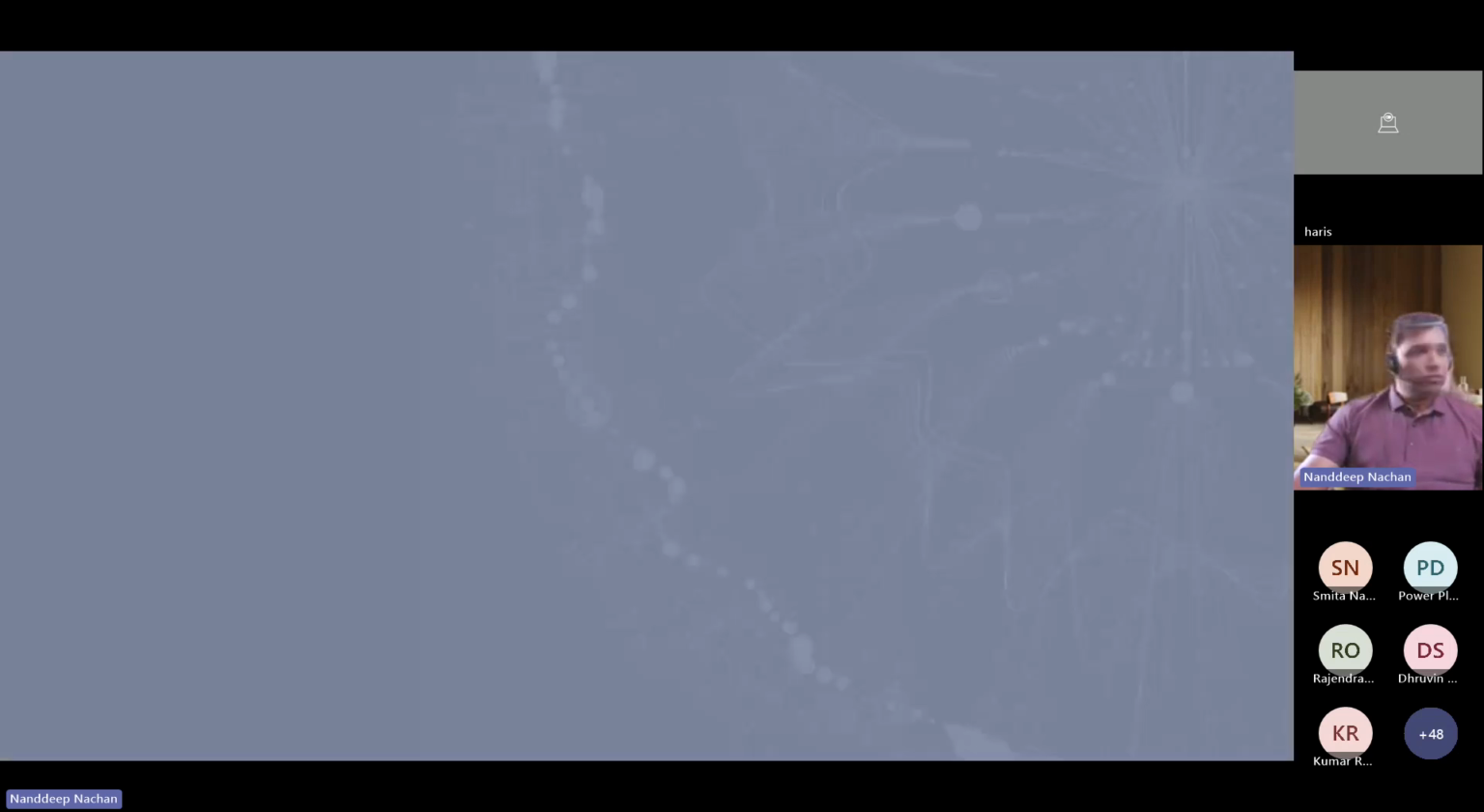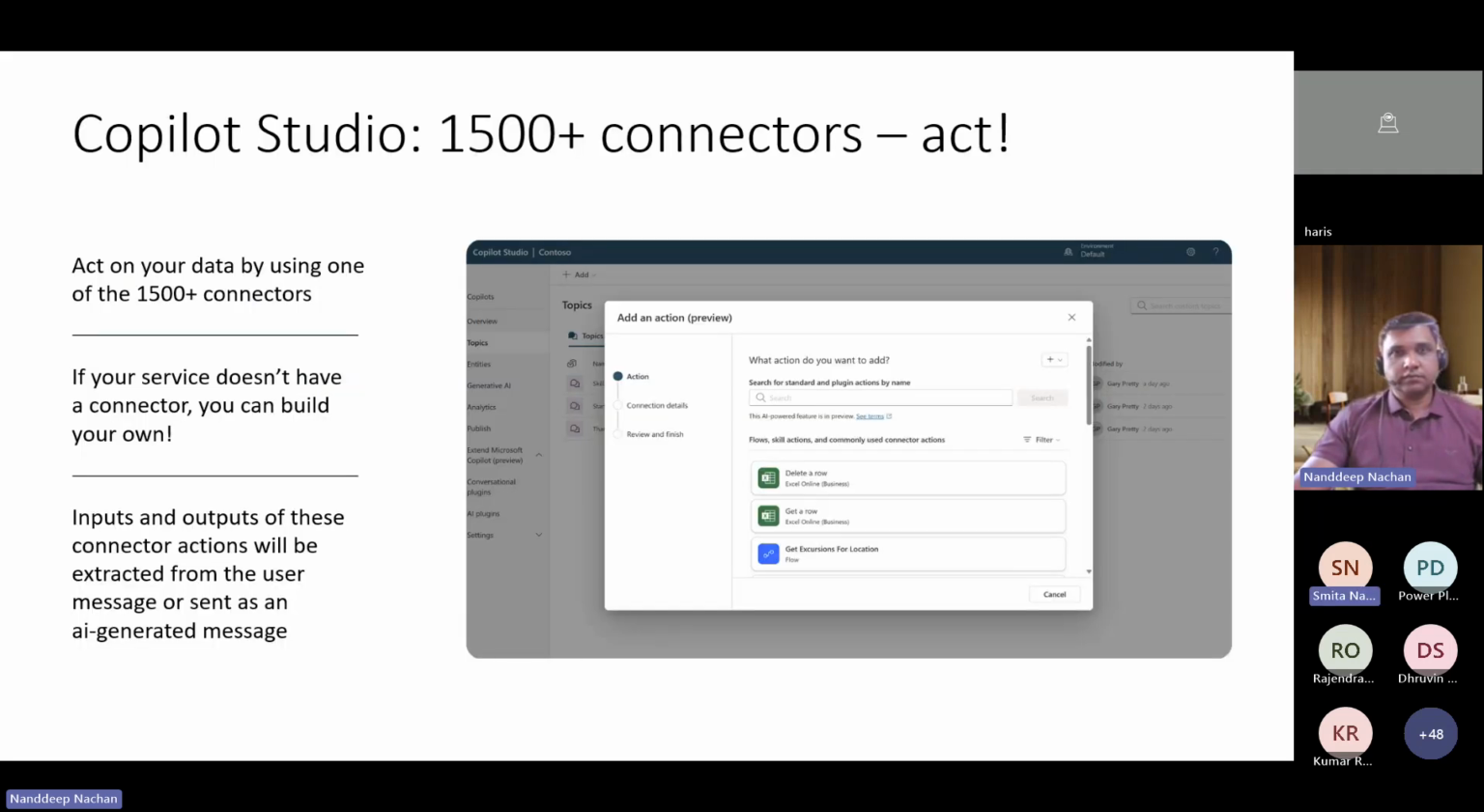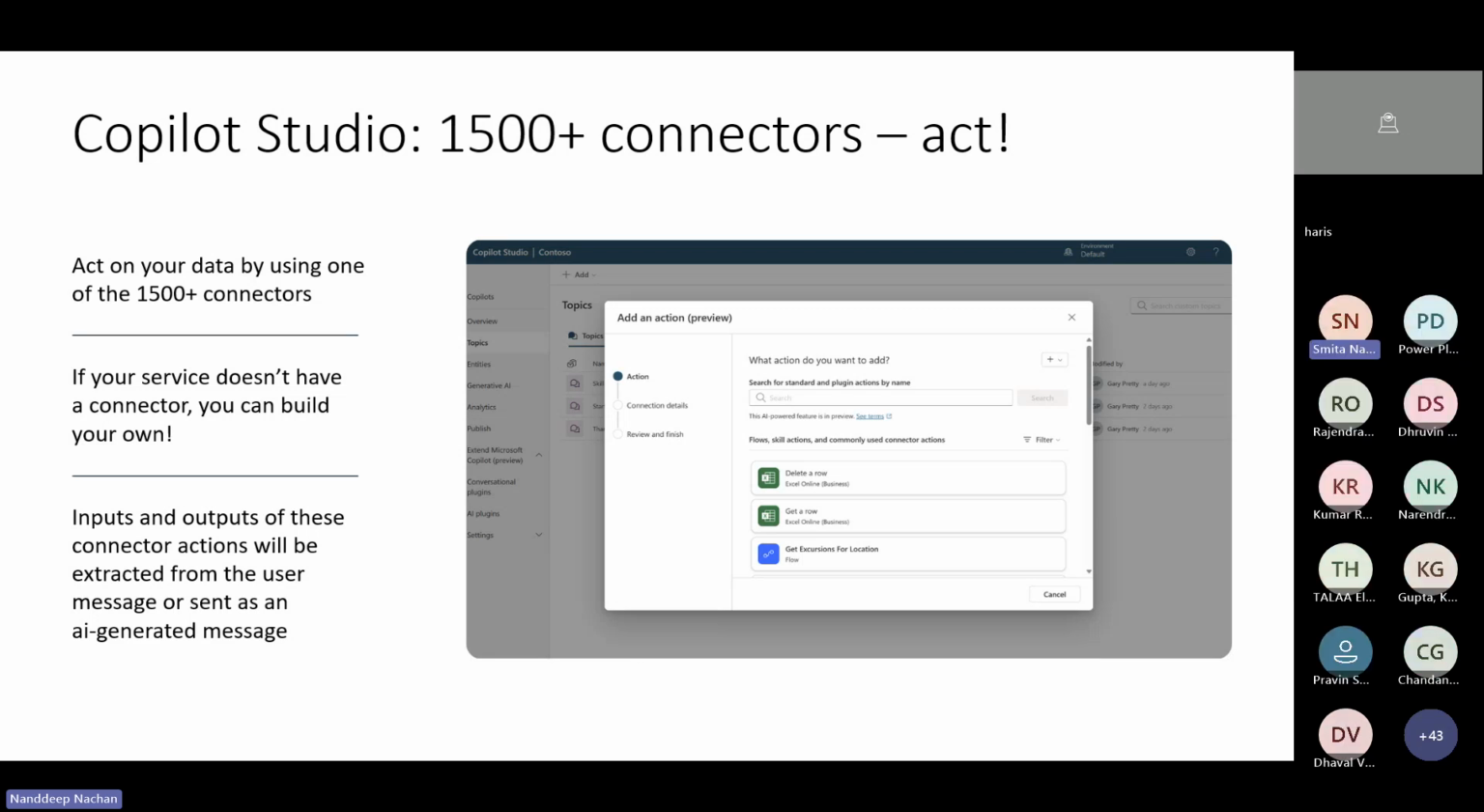So with that, let us move to the next phase and see how Copilot Studio offers a conversational AI platform for extending as well as building your own Copilot agents. Here are the capabilities of Copilot Studio in leveraging connectors for seamless integration and action on data. Over here you can see 1500 plus pre-built connectors. Copilot Studio provides access to over 1500 connectors to interact with various apps, services, and platforms, enabling you to act on data effectively.